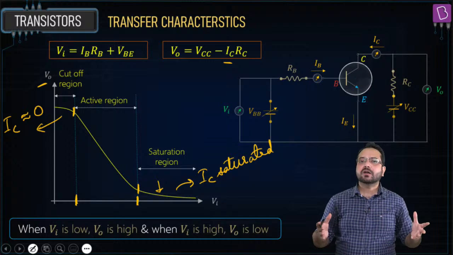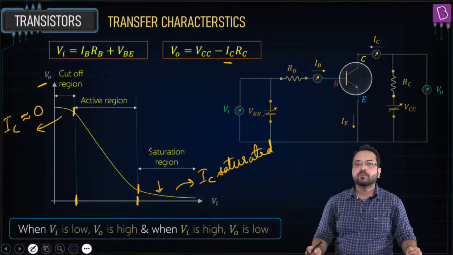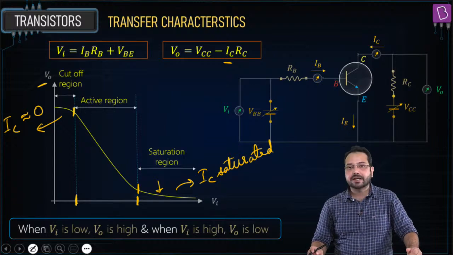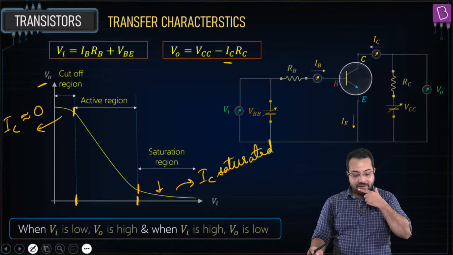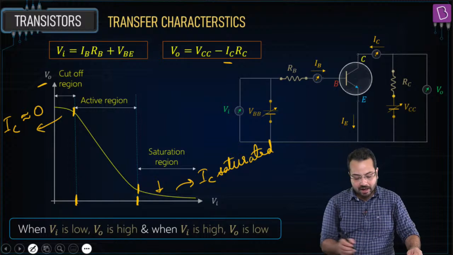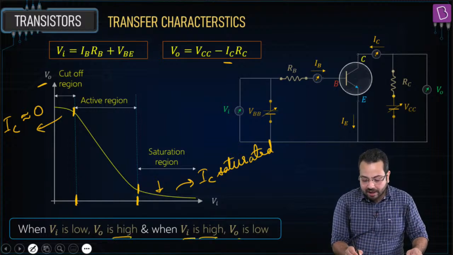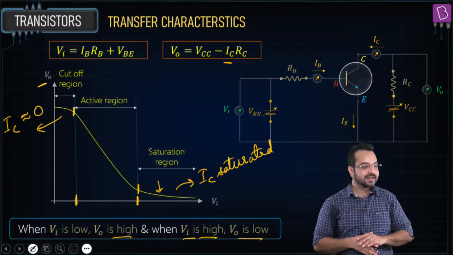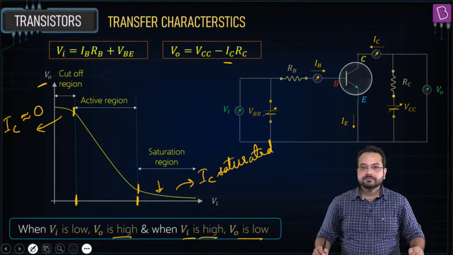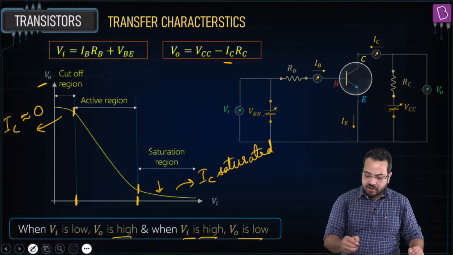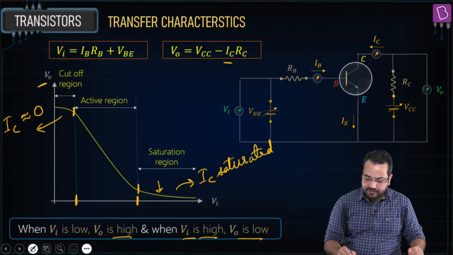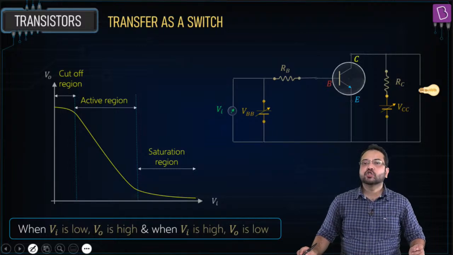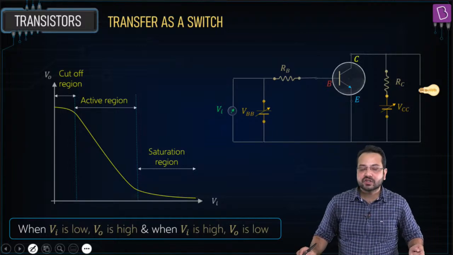So what is the crux of all of this? That when input voltage is low, the output voltage is high, and when input voltage is high, the output voltage is low. This is the crux of our discussion. Is that correct? Right? Now what happens because of this? Because of this, we can use it as a switch.